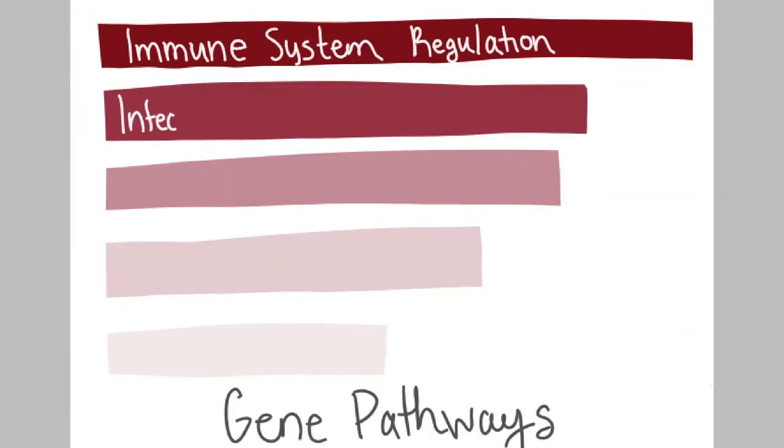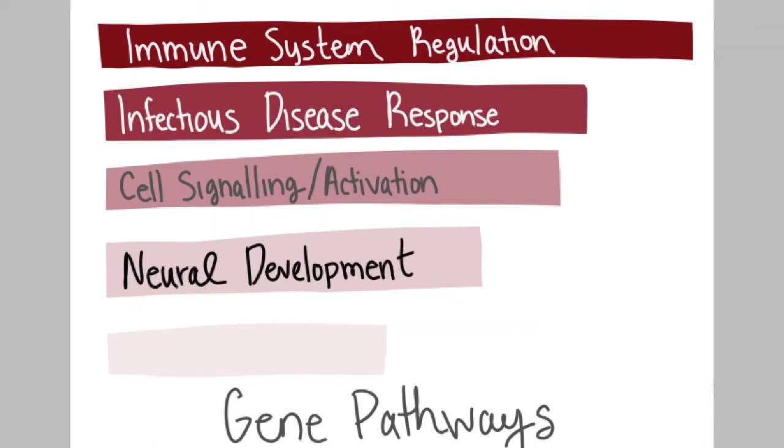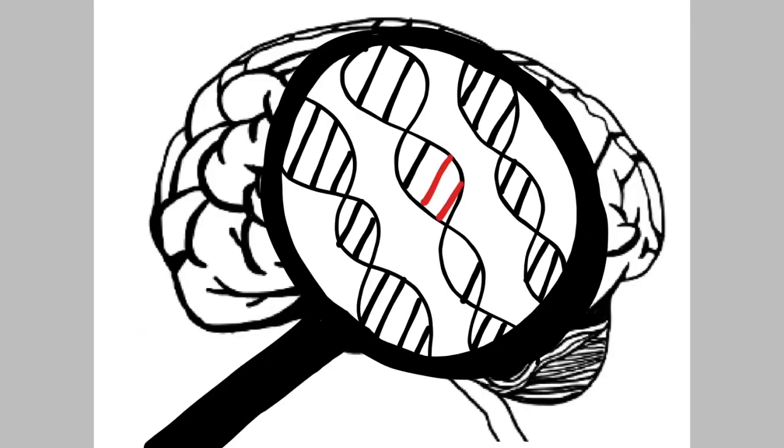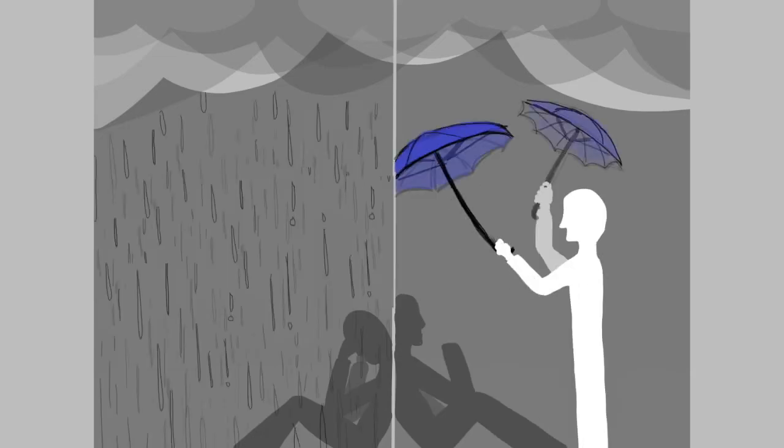Through our 2 types of analysis, we identified genes that function in pathways related to immune system regulation, responses to infectious diseases, signaling between cells, and neural development. Targeting these key genes could lead to an effective treatment and mitigate the risk of developing mood disorders or committing suicide, ultimately increasing resilience in those that are most vulnerable to developing mood disorders.